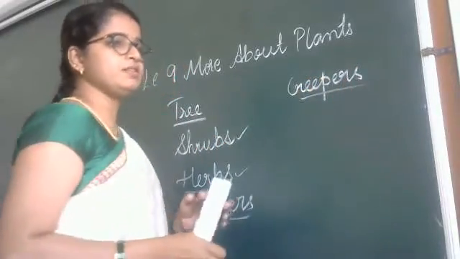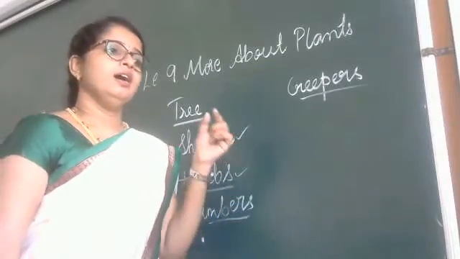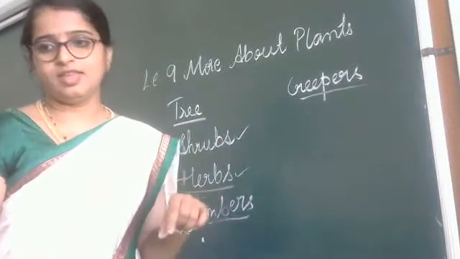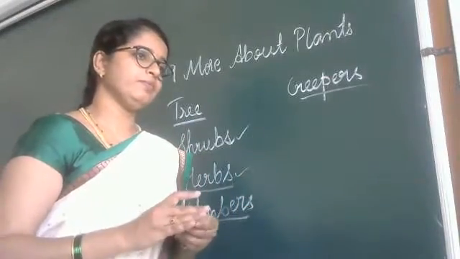What is this creepers? Creepers means what? A plant with a weak stem. Yes, that grows along the ground.